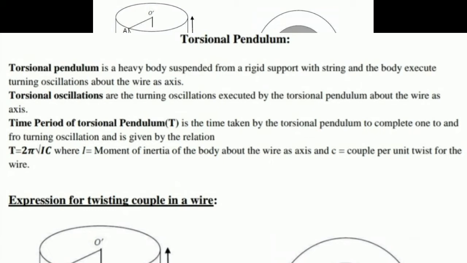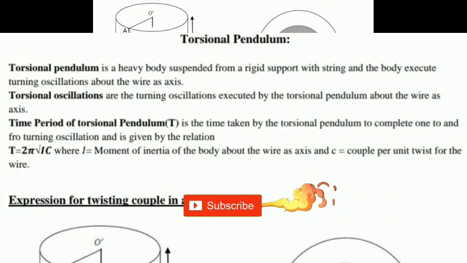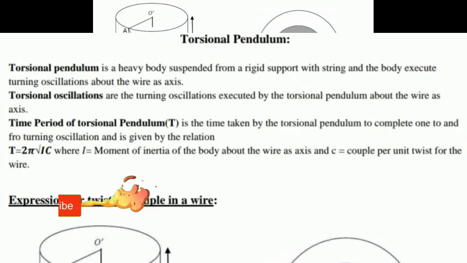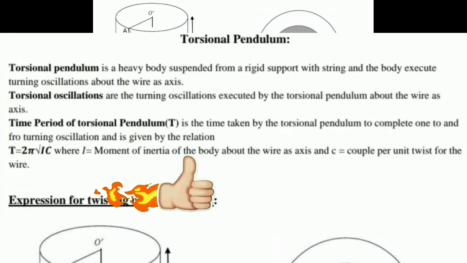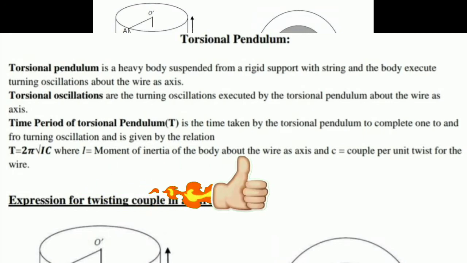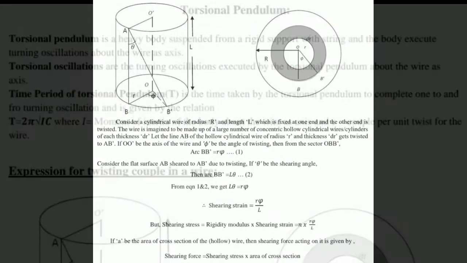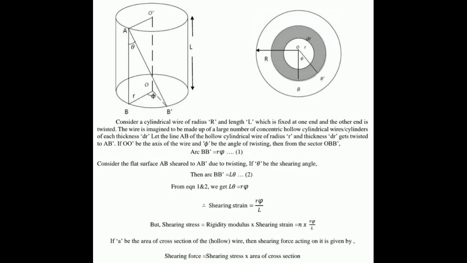To calculate the time period of a torsional pendulum, we have a formula: T equals 2 pi square root of I by C. We can use it to calculate the time period of a torsional pendulum. In the next topic, we will derive an equation for couple per unit twist of a cylinder.